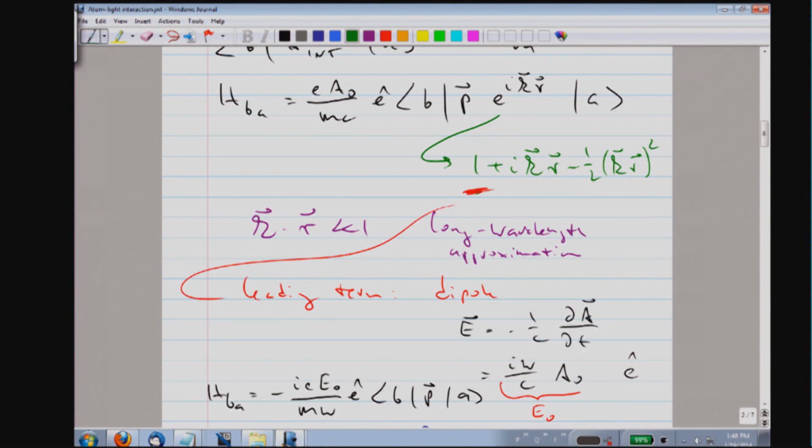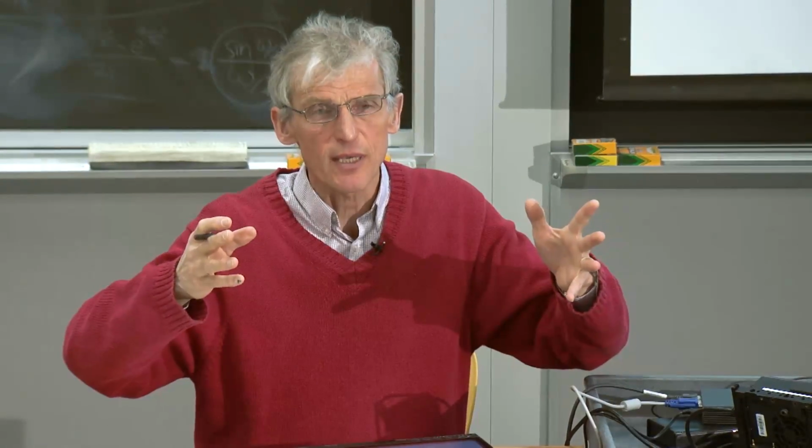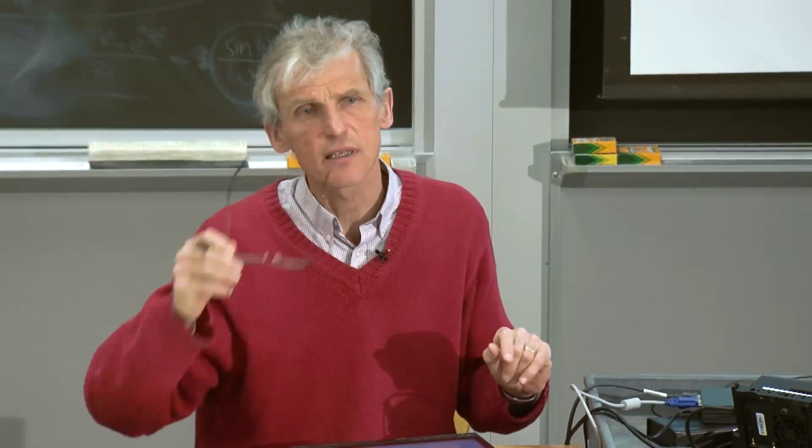in the equation above we had an expression for the vector potential, and the dipole approximation means that we can neglect the position dependence of the vector potential A of R. So we approximate A of R as being A evaluated at the origin of the atom, and over the size of the atom, we do not have to consider a spatial dependence of the vector potential.